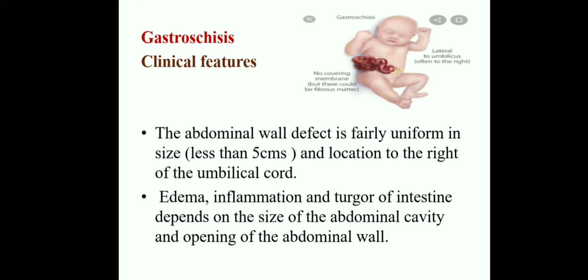Edema, inflammation and turgor of the intestine depend on the size of the abdominal cavity and the opening of the abdominal wall.